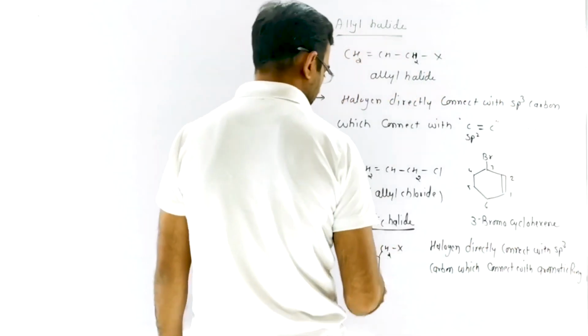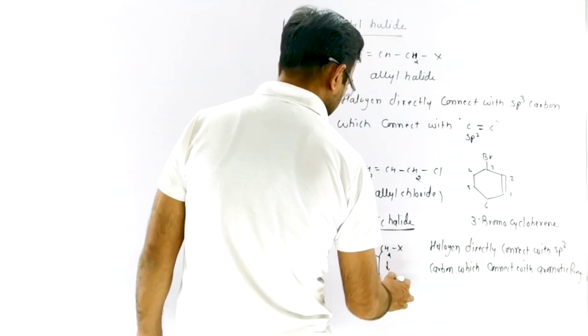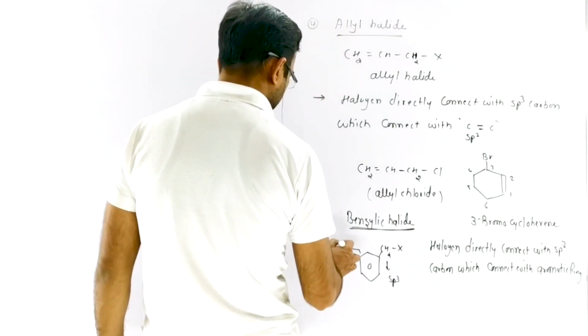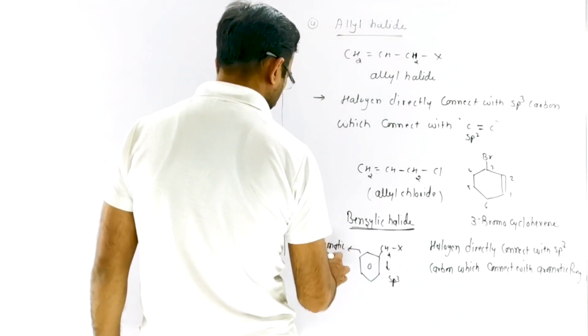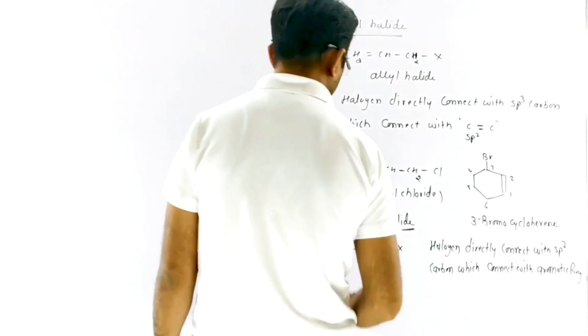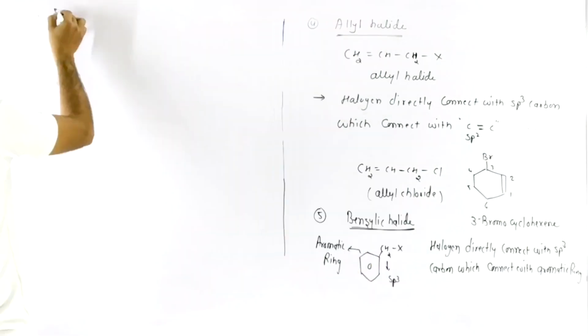So that carbon is sp3 and then it is an aromatic ring. That type of halide is known as benzylic halide. We have an example like